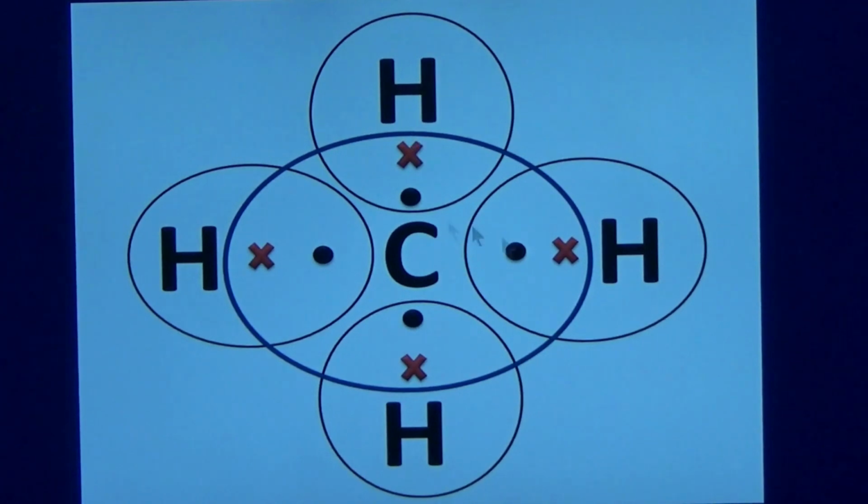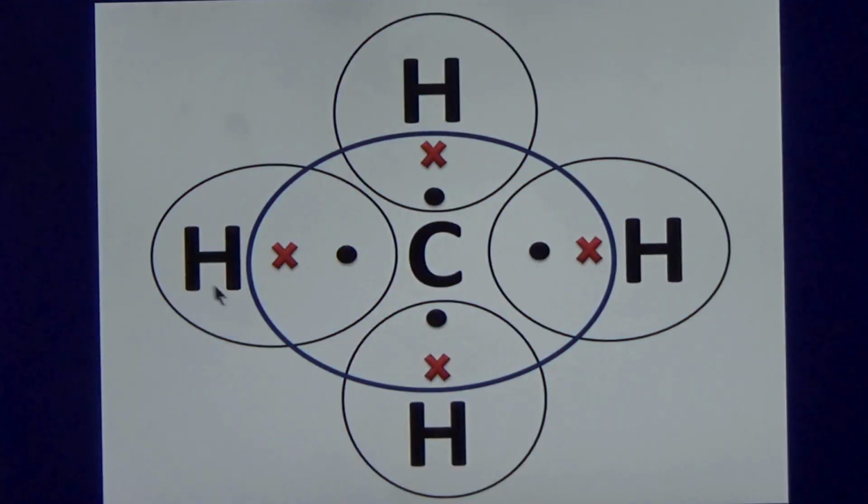So here it is sharing its electrons with hydrogen. Hydrogen electrons can be seen with crosses and carbon with dots, and we see that carbon is sharing 4 electrons to create 4 bonds with hydrogens and makes CH4, which is methane gas.